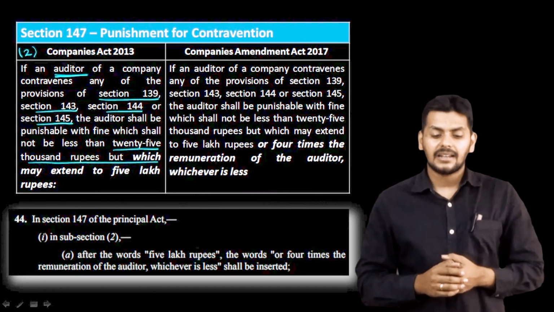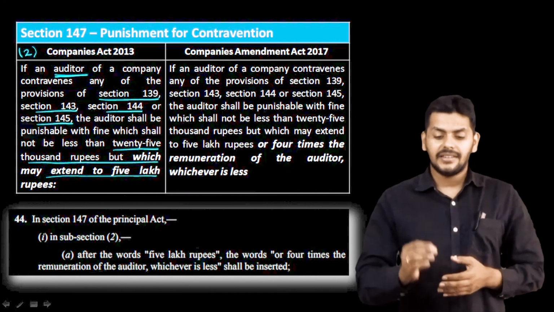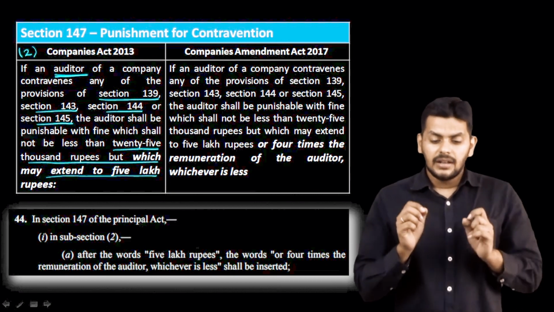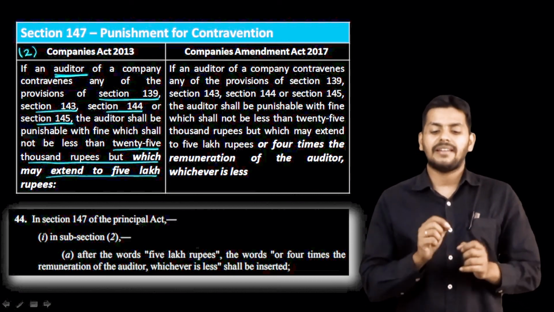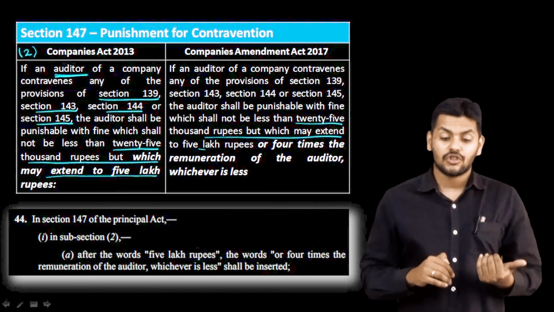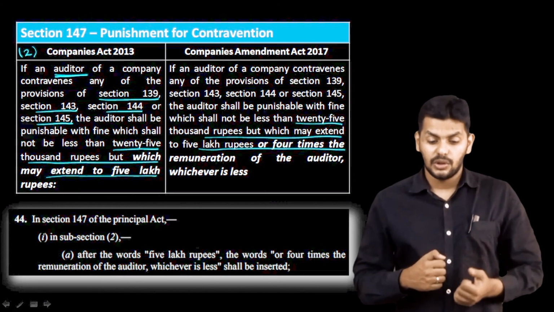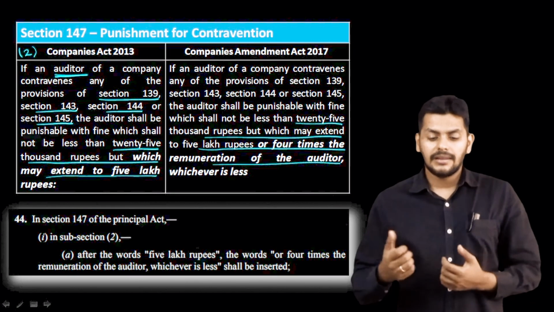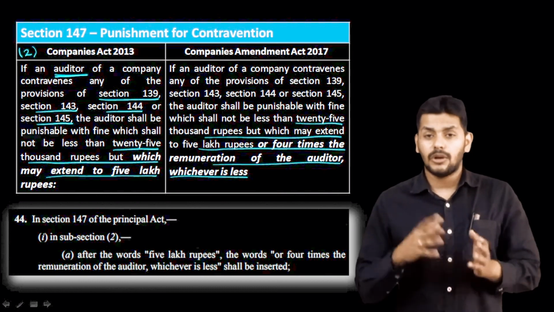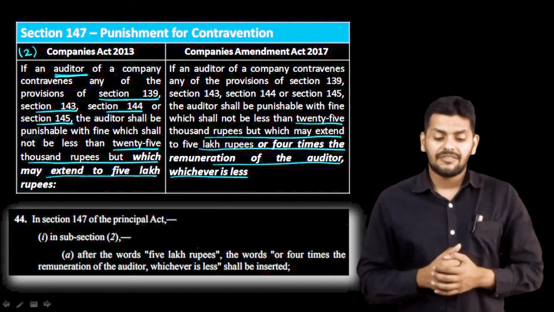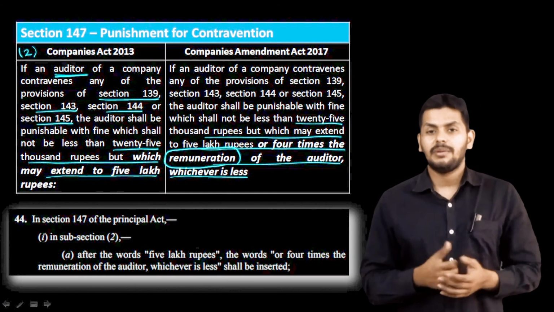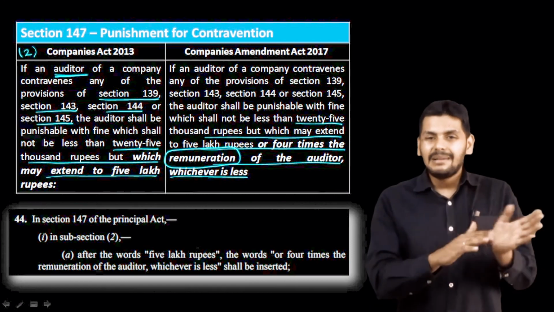What is the Amendment Act? According to the amendment, the entire text is the same, but see what is being underlined there: shall be punishable with a fine which shall not be less than 25,000 rupees, but which may extend up to 5 lakh rupees or 4 times the remuneration of the auditor, whichever is lower. After the words "5 lakh rupees," the words "or 4 times of remuneration of the auditor, whichever is less" shall be inserted. So it is very clear, now the limit has changed, that's all.